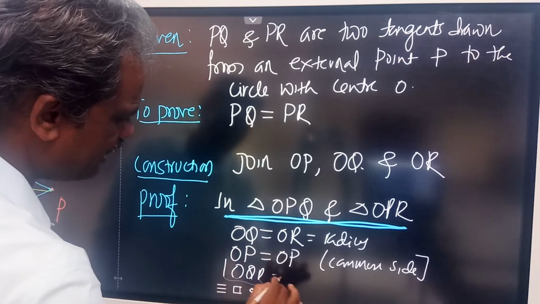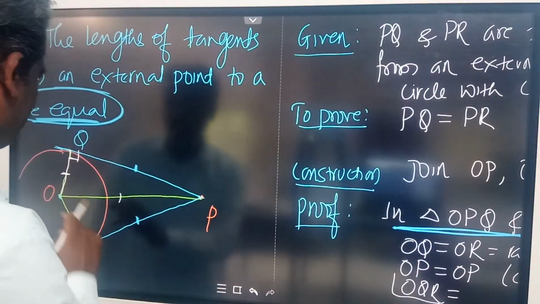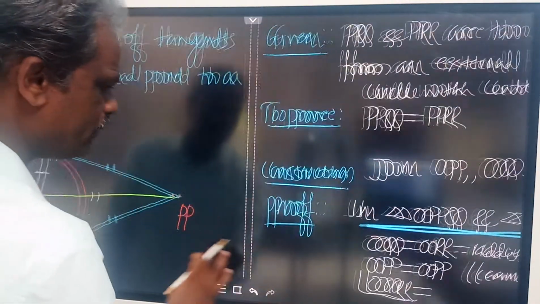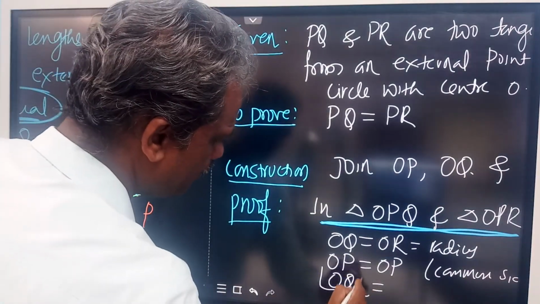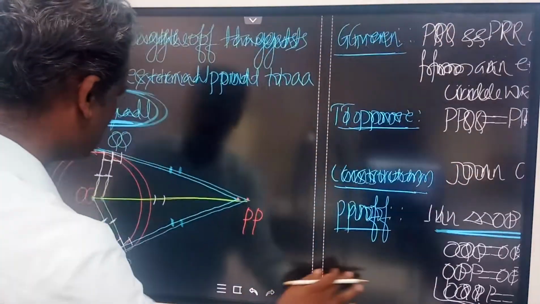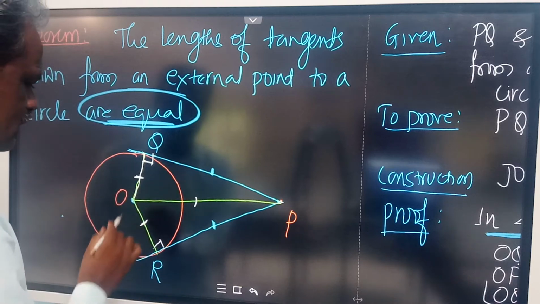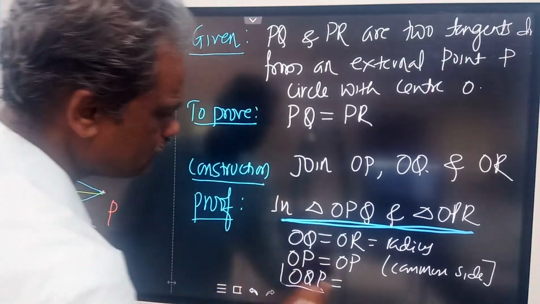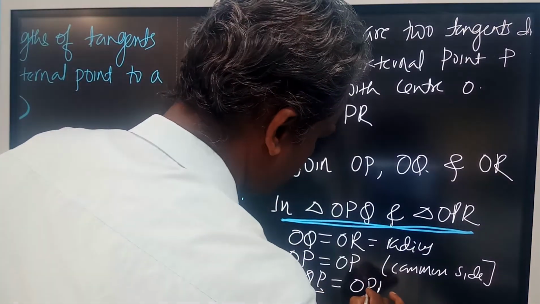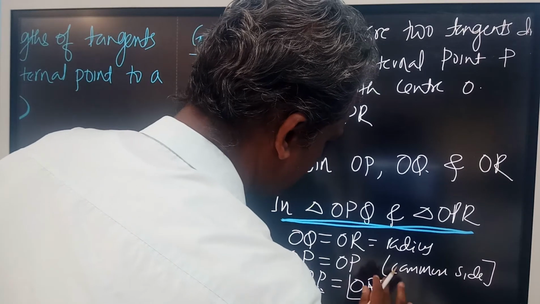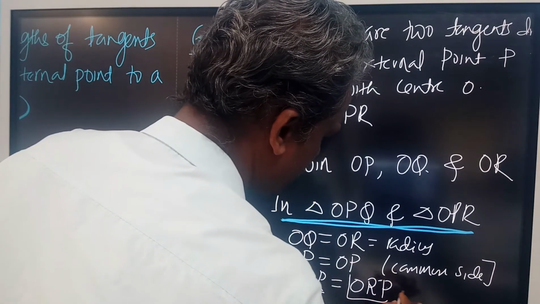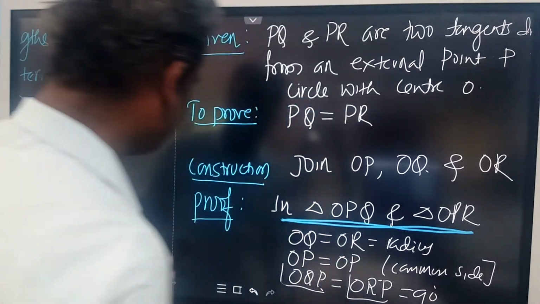I can write angle OQP is equal to angle ORP. Both OQP and ORP are equal to 90 degrees.